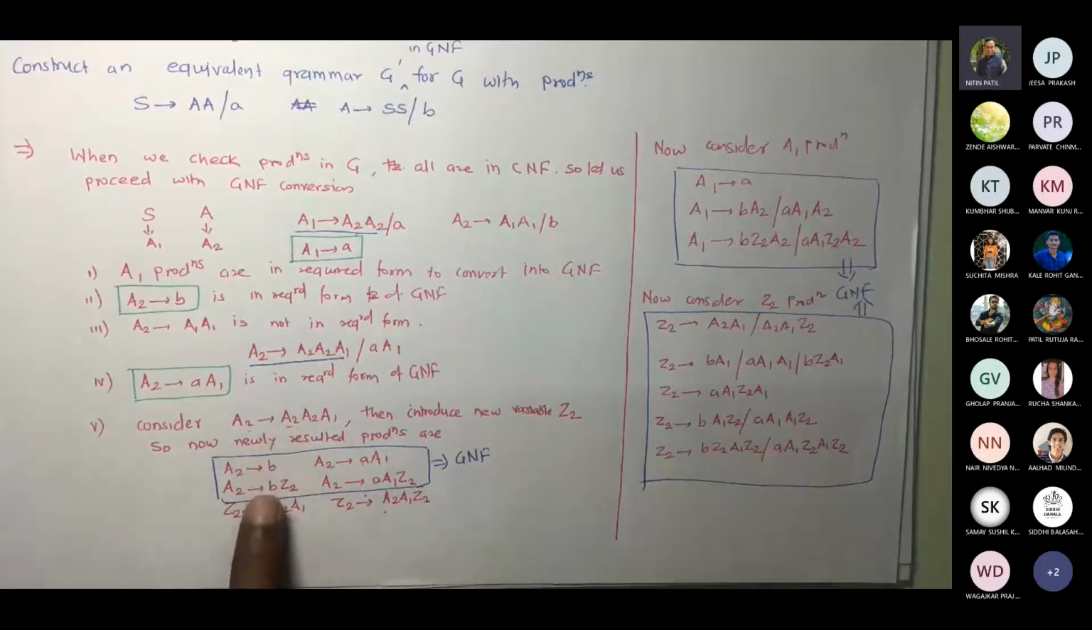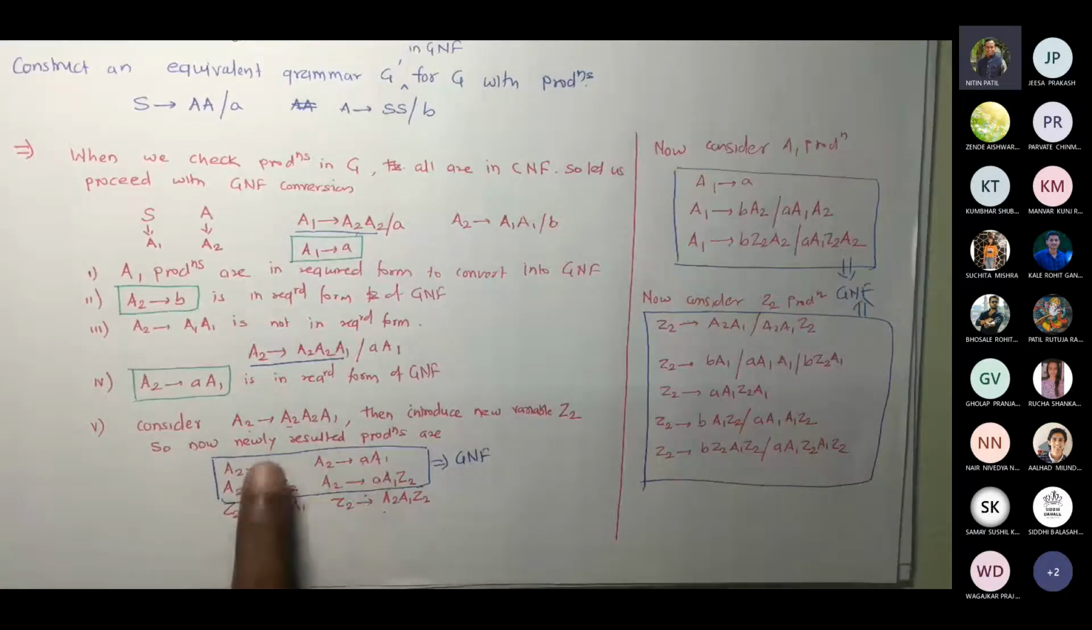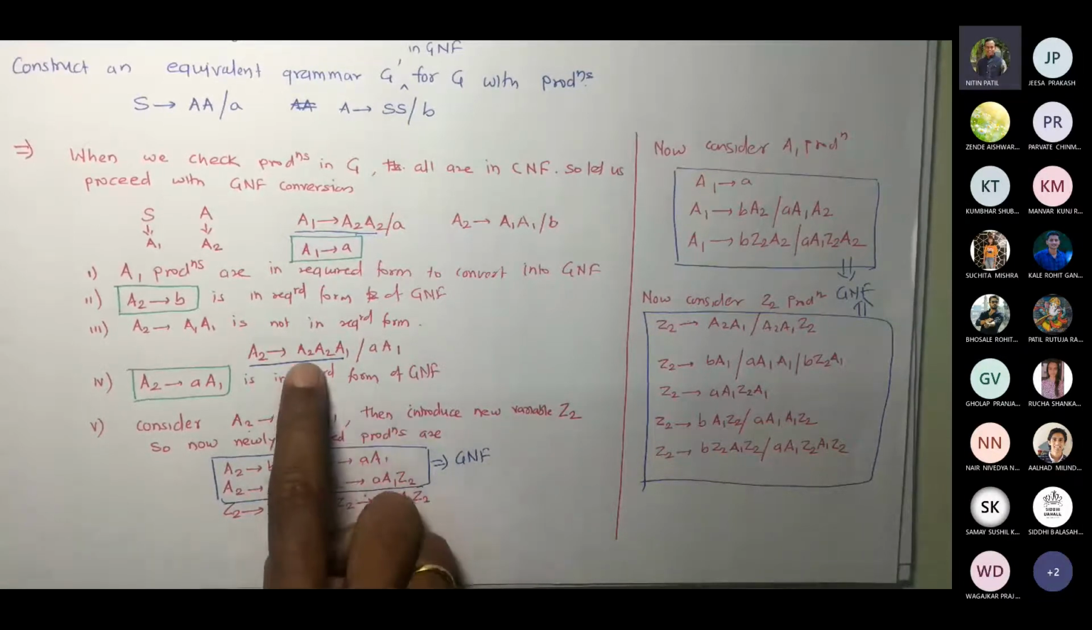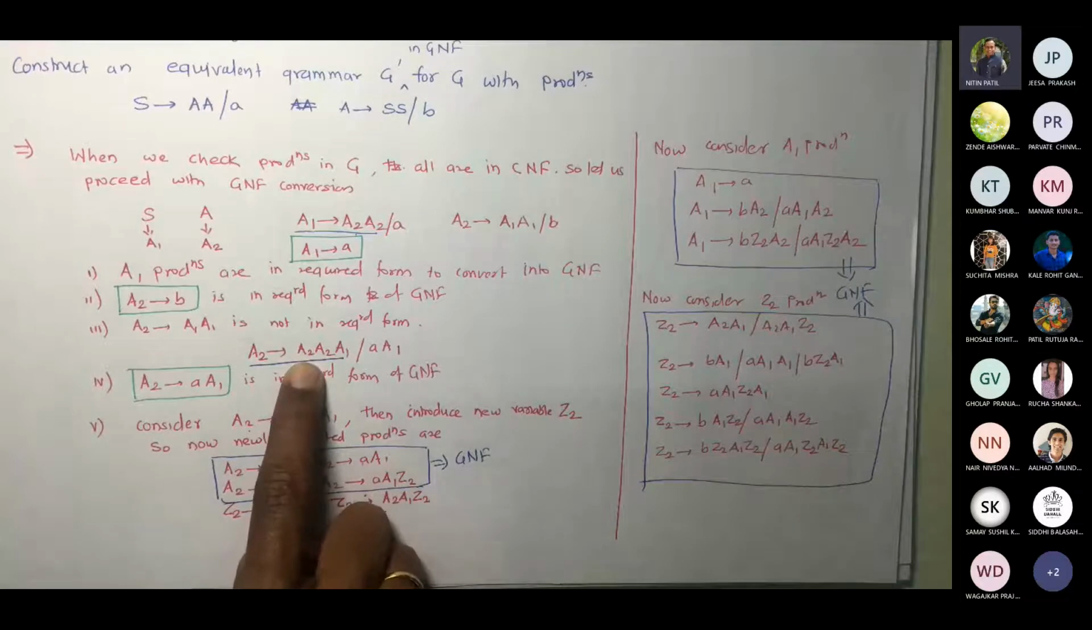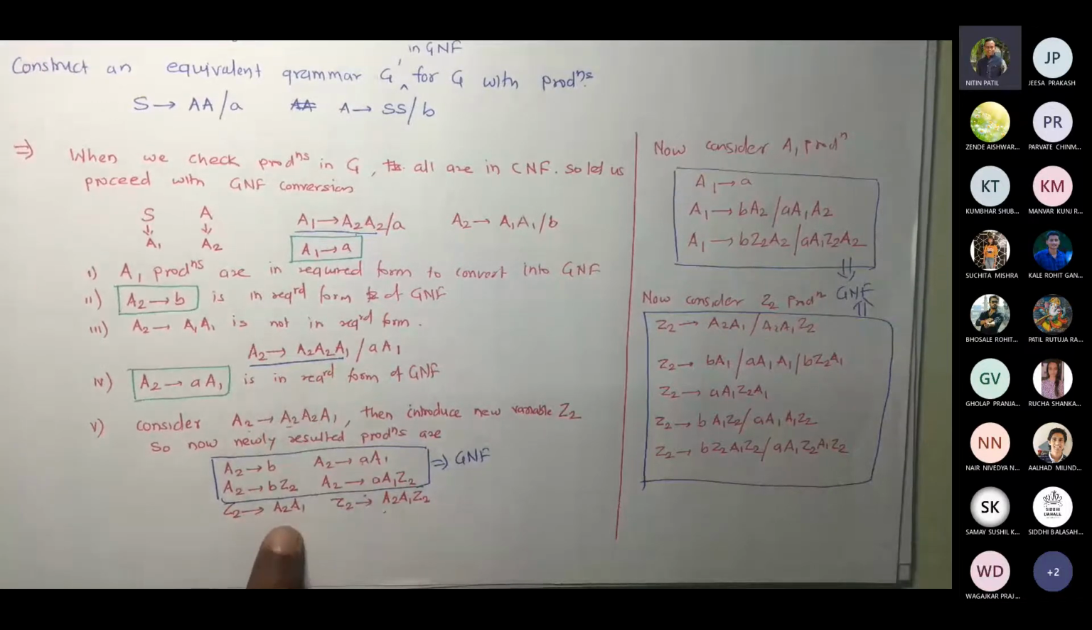The other productions we write down: A2 gives B, A2 gives A1. Fine. Then what you are going to do is write as a suffix with both of these values this newly introduced variable Z. So A2 gives BZ. If you look here, what will happen? Suppose I take this A2 as B, then it becomes B A2 A1, correct? So ultimately this becomes B Z2, because for Z2 we gave A2 A1, which is why B Z2 came. Correct? Can you see this?